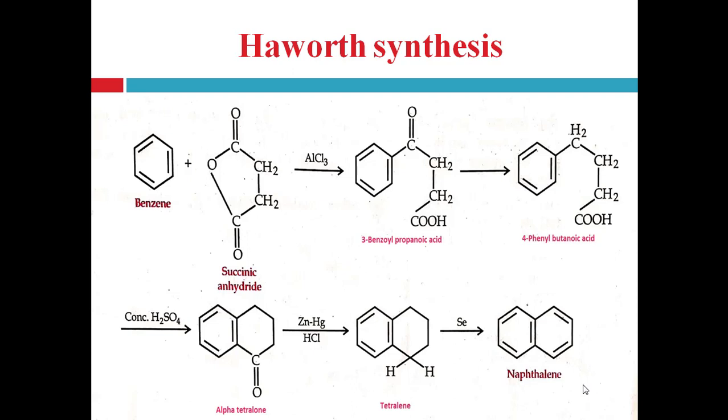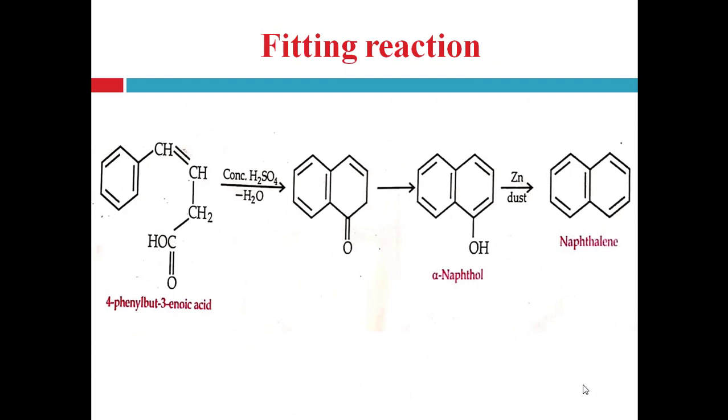This alpha tetralone undergoes reduction with the help of zinc amalgam and hydrochloric acid and forms tetralin. Here also the carbonyl group is reduced to the methylene group. Finally, tetralin undergoes dehydrogenation with the help of selenium and forms the naphthalene molecule. Next one is Fittig reaction.